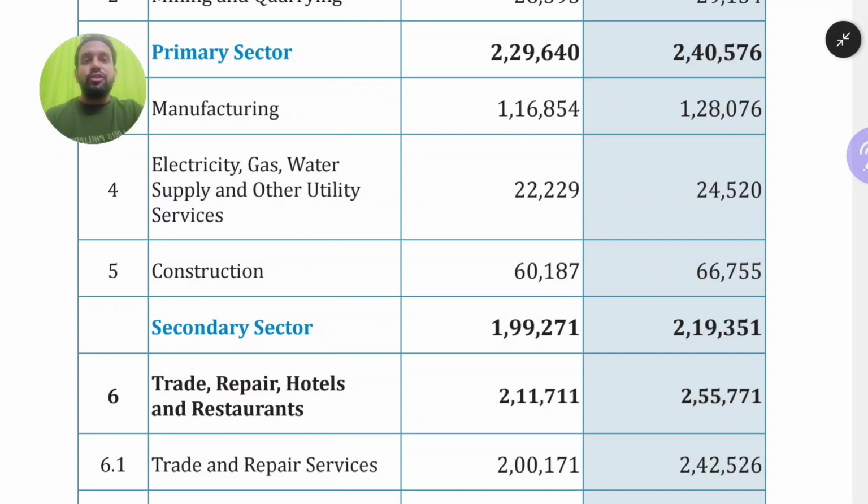If they ask you in chronological order, in the secondary sector manufacturing will come at the top, followed by construction, then followed by electricity, gas. At least remember 1,28,000 around. Construction sector is around 66 and electricity, gas and water supply sector is 24. Like that, 1,28,000, 66, 24. If you remember like that, it will become very easy for your examination even if the questions come very tough.